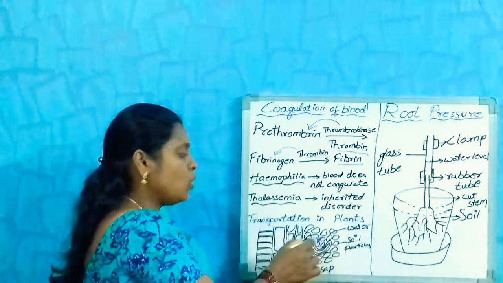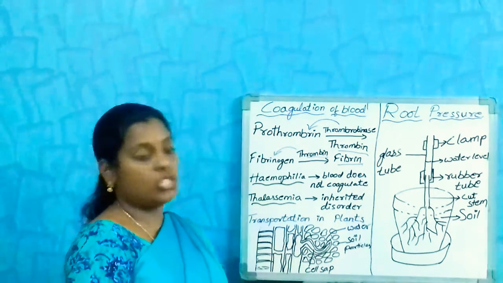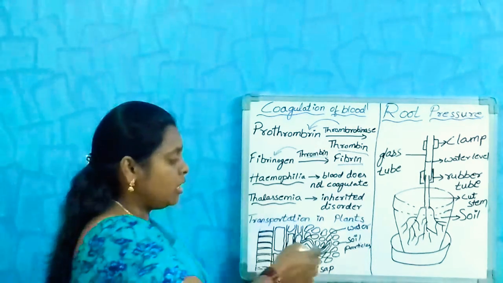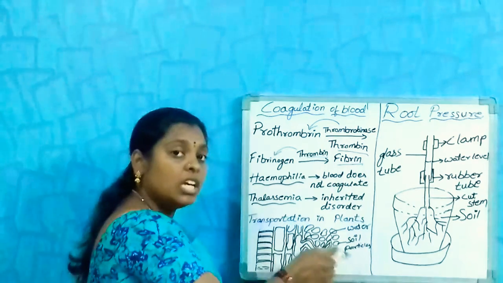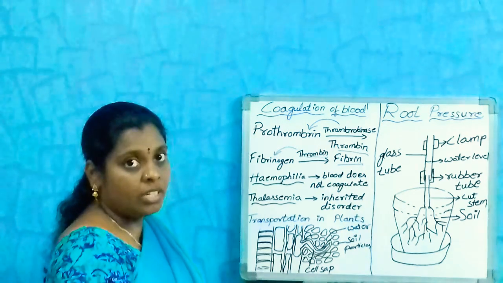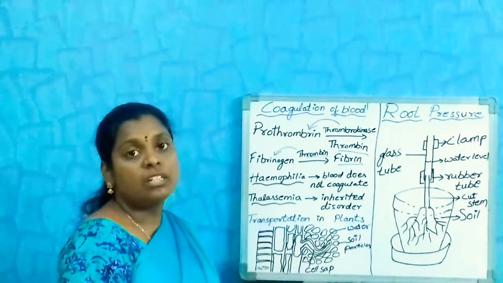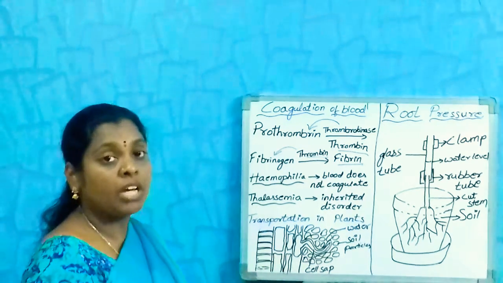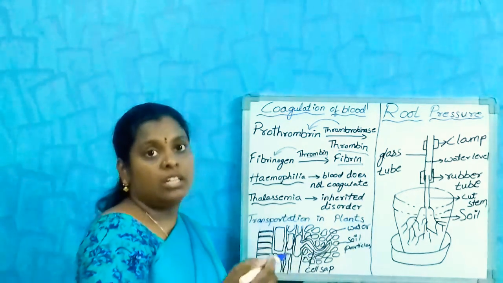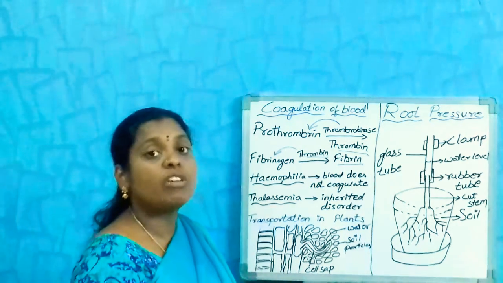Whereas here, when compared to water, the cell sap has a more concentrated salt solution when compared to the outer soil particles. Here the solvent concentration is less in the soil, whereas the cell sap contains more concentration. Then the epidermal cells act as the semi-permeable layer for absorbing the salts from the soil. The outer cells which are present near the epidermal cells absorb those salts along with the water.